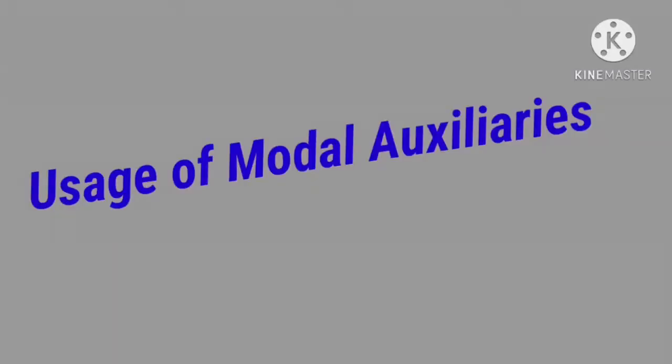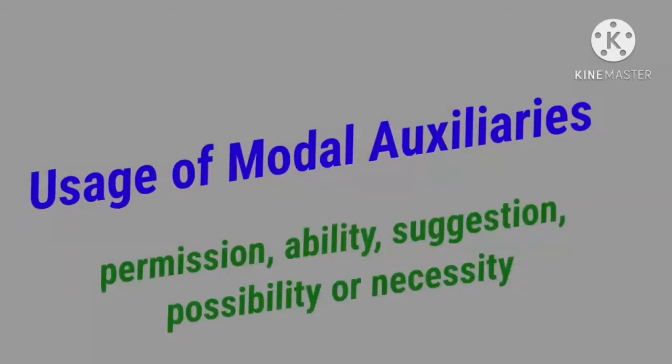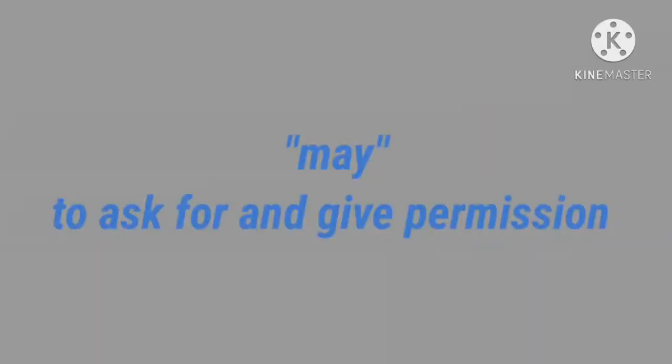Next I am going to explain the usage of modal auxiliaries. Modal auxiliaries are used to express permission, ability, suggestion, possibility or necessity. To ask permission, to show ability, to give a suggestion, to show possibility or necessity, we use modal auxiliary verbs. First one, may. We use may to ask for and give permission.